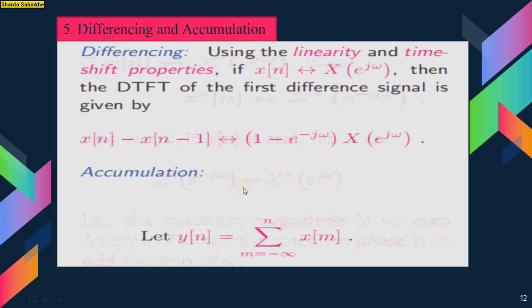Differencing and accumulation property. Differencing, using the linearity and time shift properties: x of n has the DTFT X of e raised to j omega. Then the DTFT of the first difference signal x of n minus x of n minus 1 is equal to 1 minus e raised to minus j omega times X of e raised to j omega. And the accumulation property: let y of n be equal to the summation from minus infinity to n of x of n.